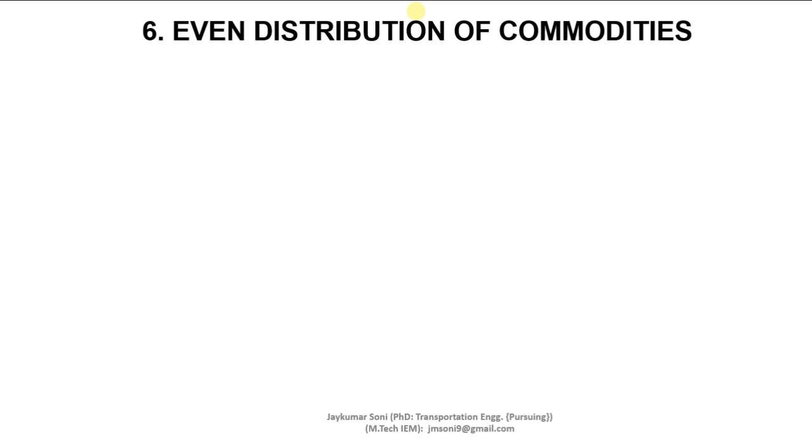Now the other factor is the even distribution of commodities. It may happen that certain commodities may not be available at certain places in any nation or in any area. Let us take an example that we all have heard about, a thing called Patan Patola.